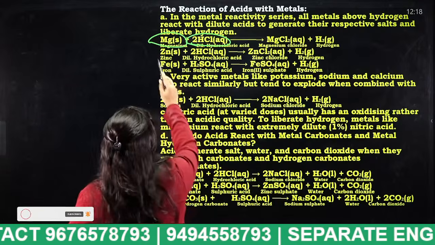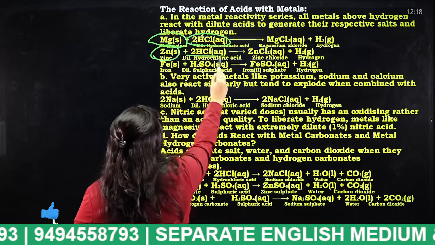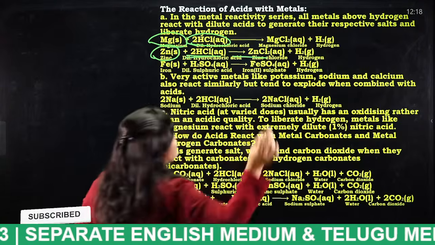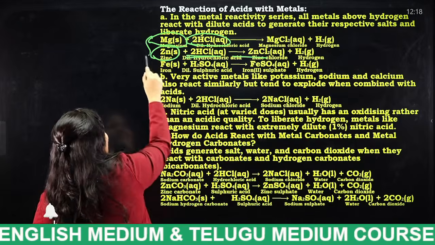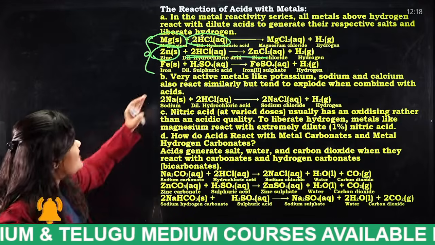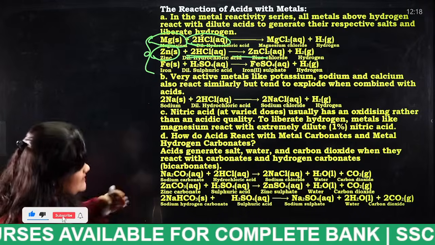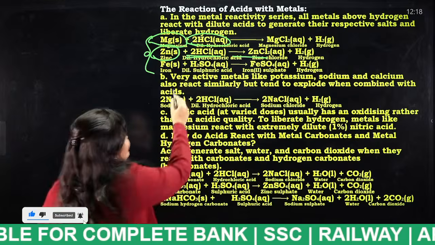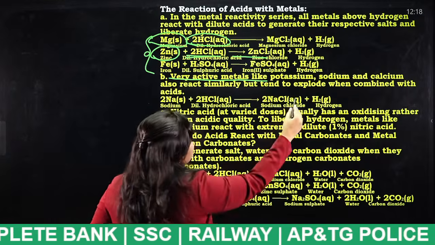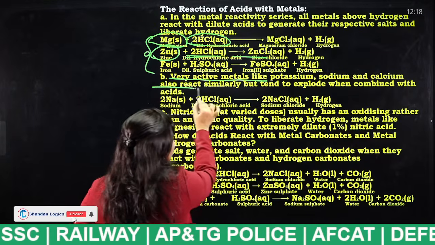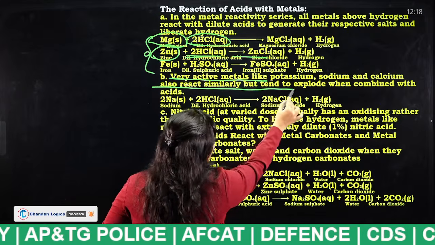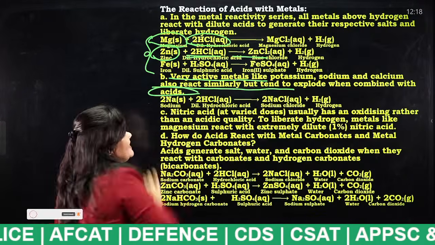In a similar way, when zinc reacts with hydrochloric acid, we get zinc chloride plus hydrogen gas. So these are the same equations, students, nothing but the reaction of acid with metals. But in some cases, what are those cases? Very active metals like potassium, sodium and calcium also react similarly but tend to explode when combined with acid.